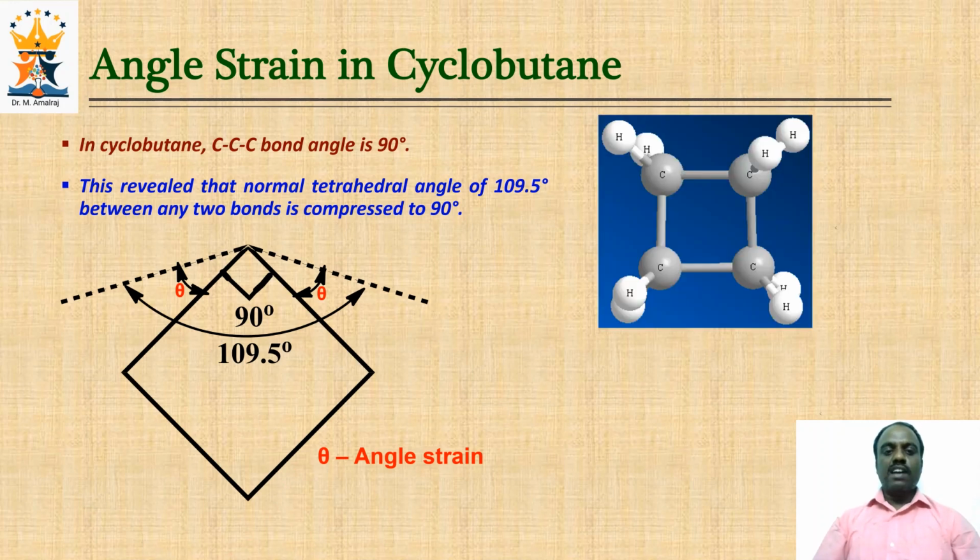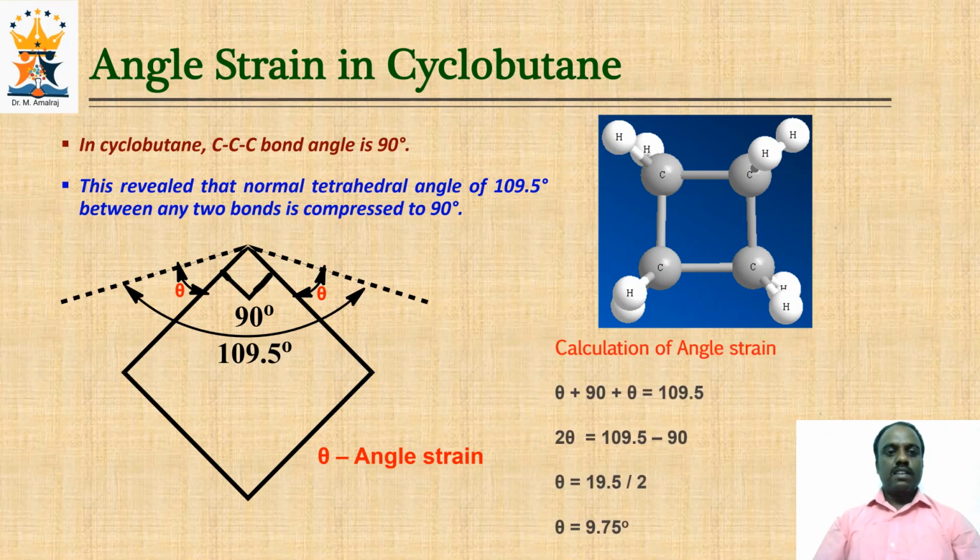Now let us calculate the angle strain in cyclobutane. Again, look at the diagram. Theta plus 90 plus theta will give 109.5 degrees. If you calculate for theta, that will come around 9.75 degrees. That is the angle strain in cyclobutane. See, the angle strain in cyclobutane is considerably less than that of cyclopropane. That means cyclobutane is considerably more stable than cyclopropane due to the smaller angle strain.